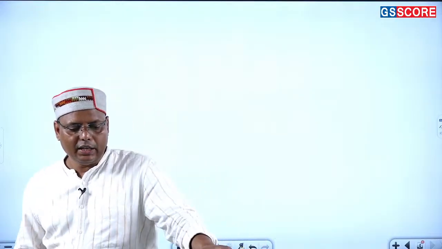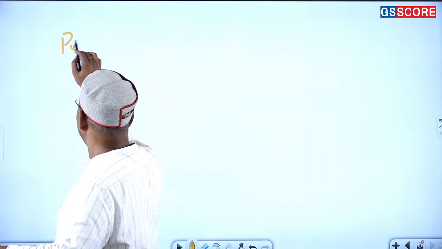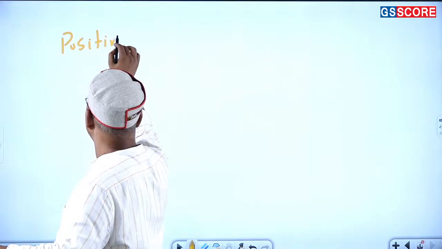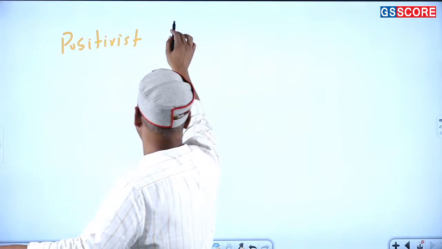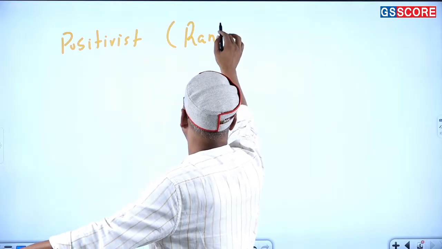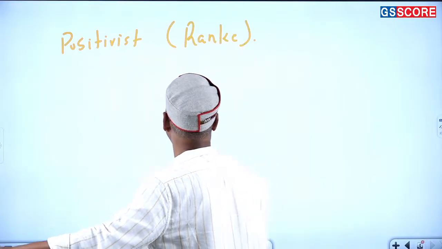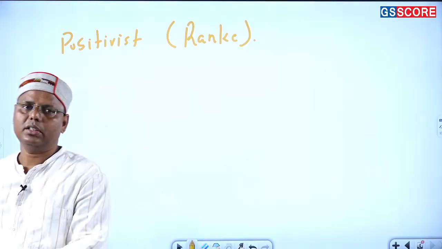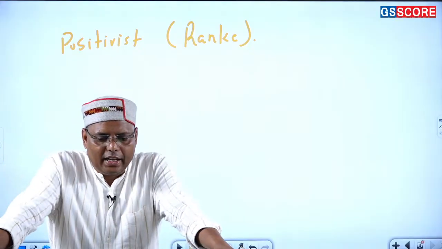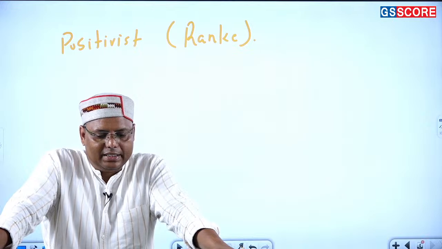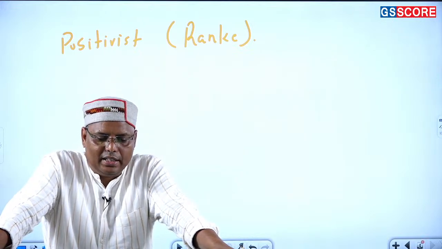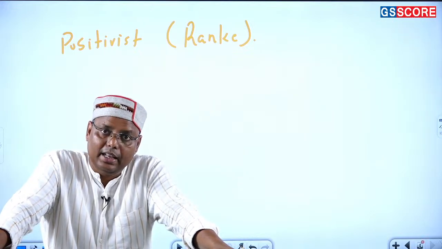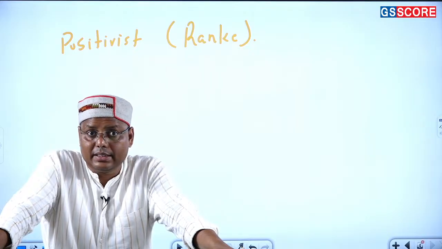So basically there was one school called the positivist school, and one of its greatest scholars was Ranke. Ranke believed that historians can reconstruct the past exactly how it happened.